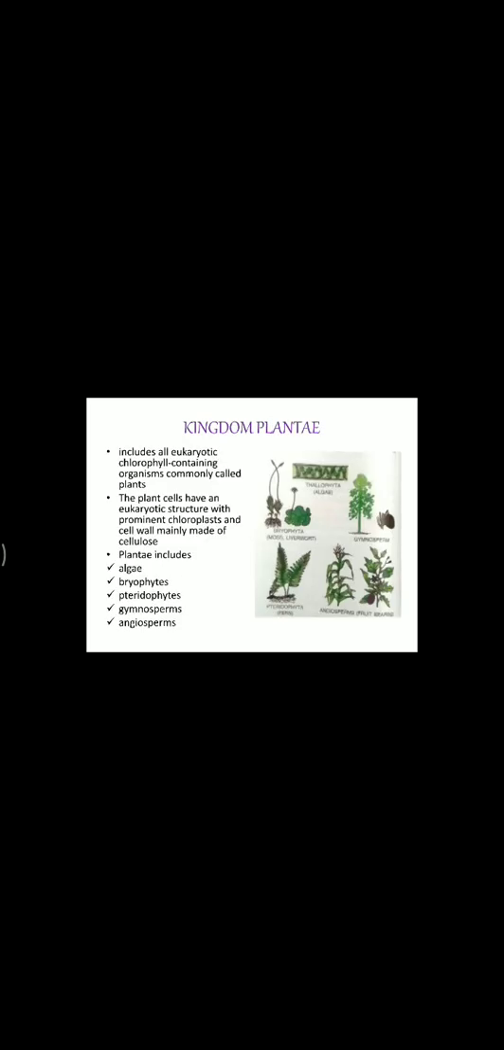Then the next kingdom, that is the Plantae, includes all eukaryotes, chlorophyll containing organisms commonly called plants. The plant cell has a eukaryotic structure with prominent chloroplast and cell wall mainly made of cellulose. Then Plantae includes the algae, bryophytes, pteridophytes, gymnosperms and the angiosperms.